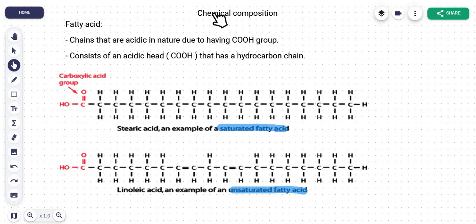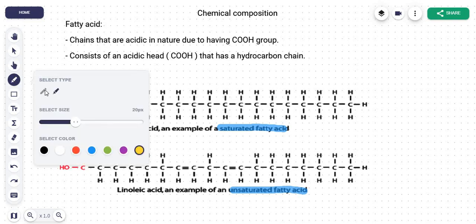Now let's talk about the chemical composition, which involves a little bit of organic chemistry that I will try to make as simple as possible if you are weak in it, because don't worry, not much organic chemistry is required in A level bio. So fatty acid, let's talk about the chain that is attached to the glycerol molecule. So our main focus is on your fatty acid.